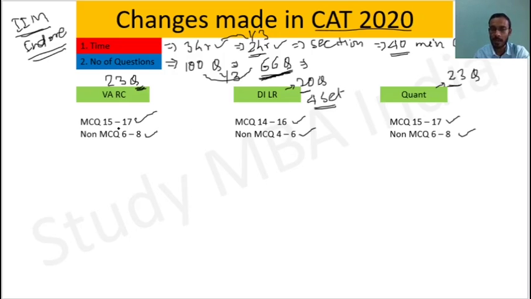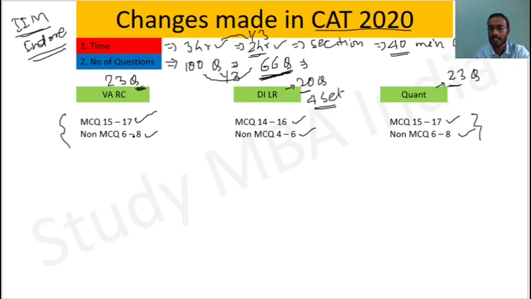All these things I am discussing are only my opinion. This may not be the actual number of questions that will come in CAT, right? So this will be the number of questions.